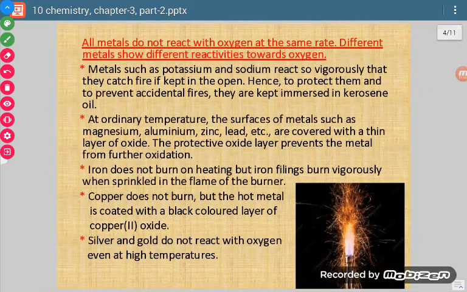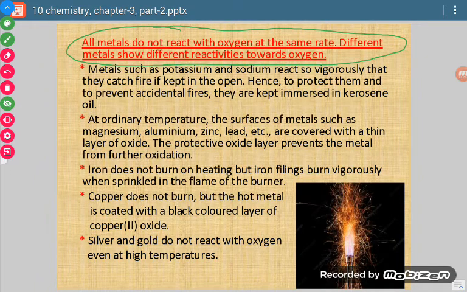Now when we compare the reactivities of metals with air, all the metals do not react with the same speed. Just like potassium and sodium, they react so vigorously. Vigorously means there is too much release of energy. When we keep them in the open, they may catch fire because they can react with water vapors present in air as well as oxygen. So what we do is keep them under kerosene oil.